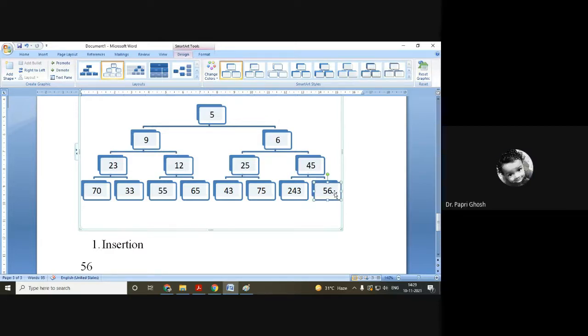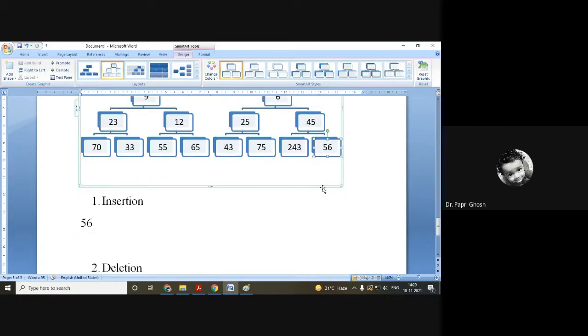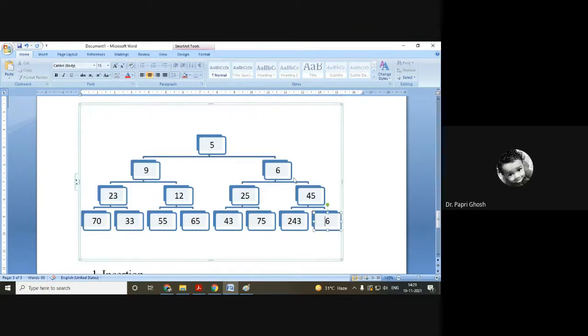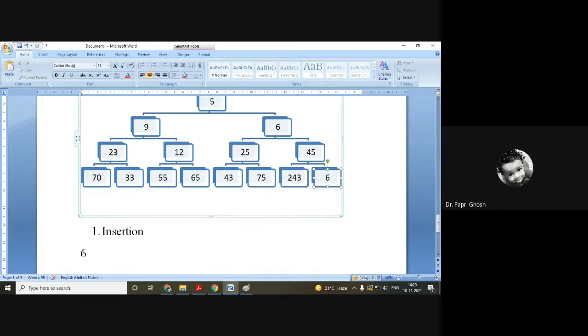So 56 has been inserted in a very easy way because 56 is greater than 45 and it is maintaining the min heap order. But instead of 56, if it was 6, in that case it is not maintaining the order. Or suppose it is 3, it is also not maintaining the order.